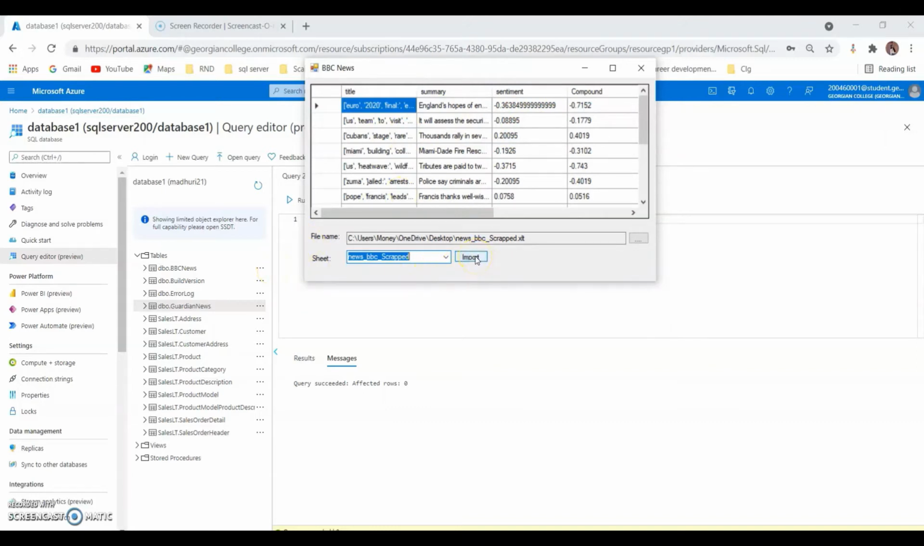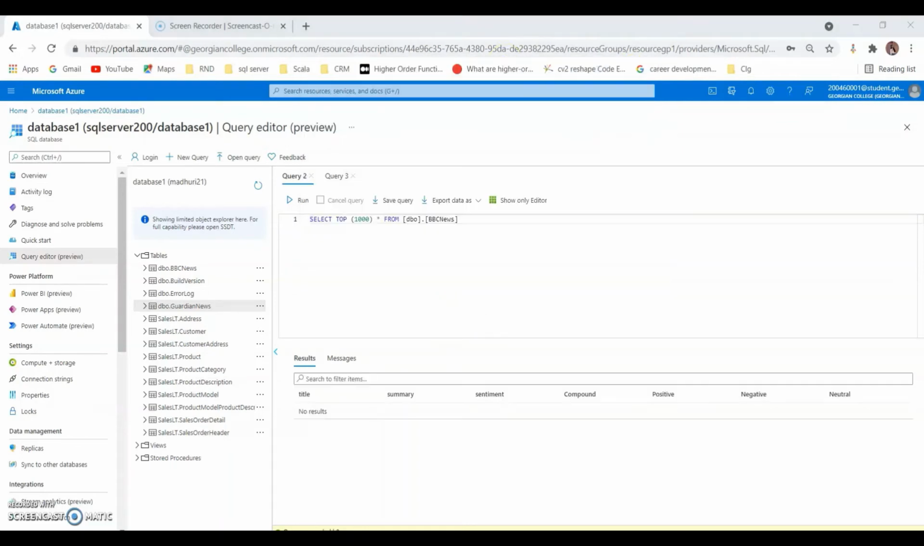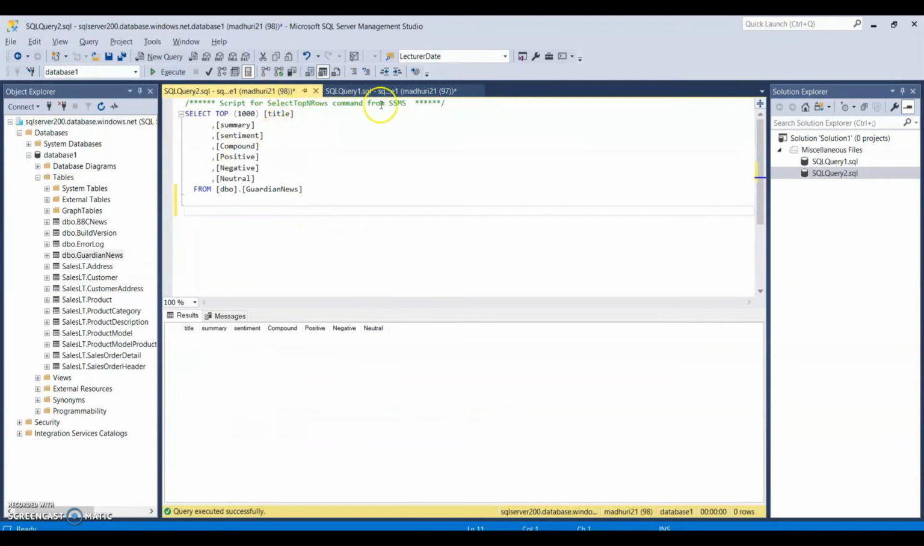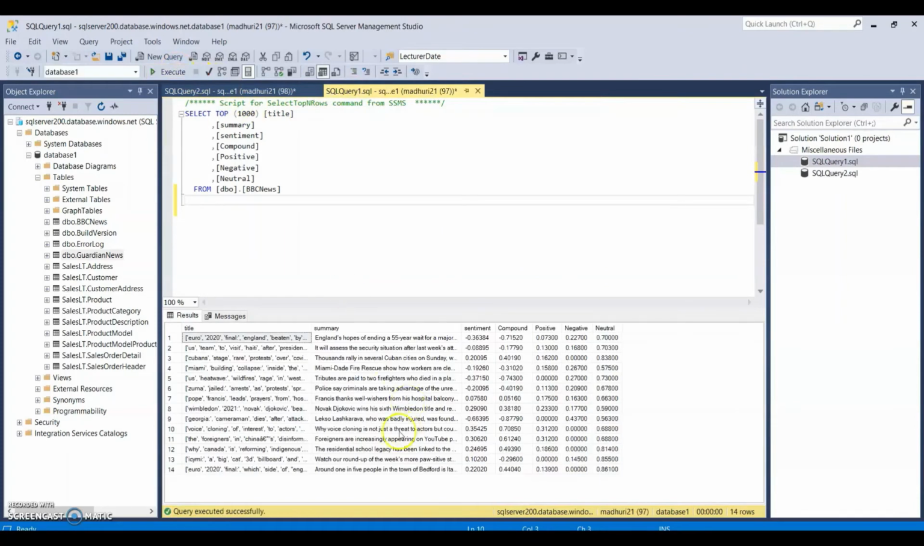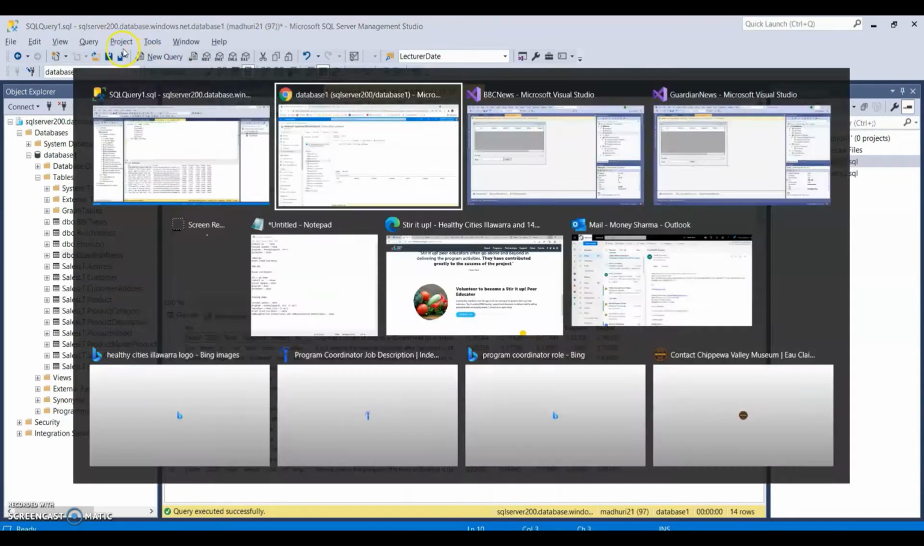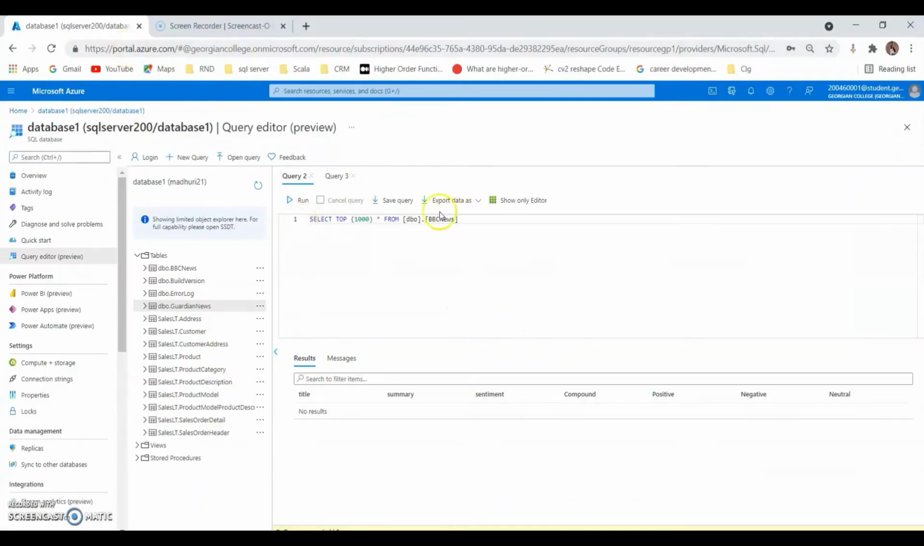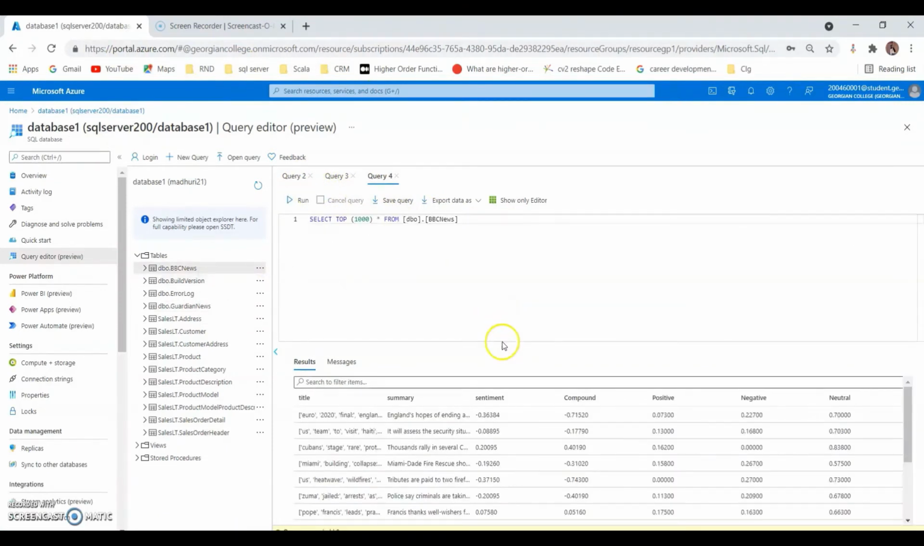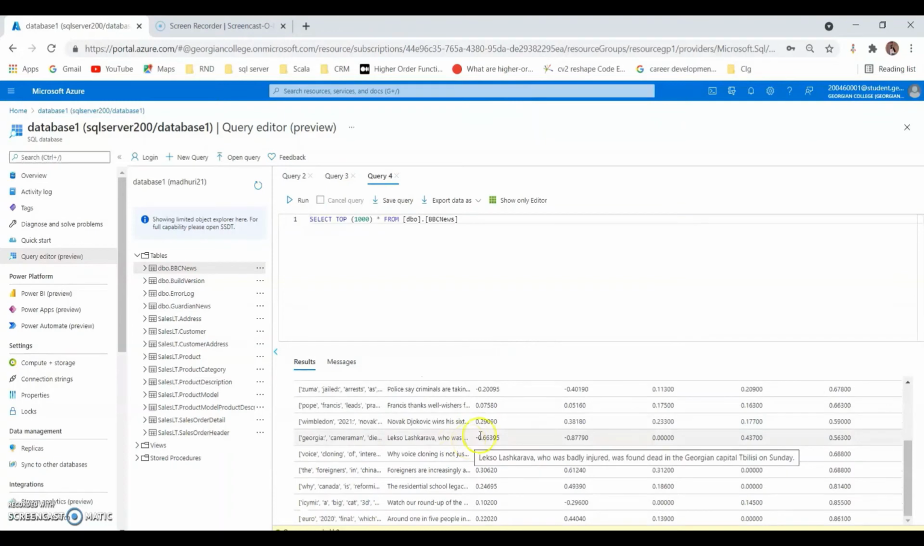Now I am clicking on the import button. This message is just telling me that the data is successfully loaded on the database. Now let me check on the SSMS first, which is connected with our Azure database. So data appears here. Now let's again check for the BBC News here. So yes, the data appears on the database as well.